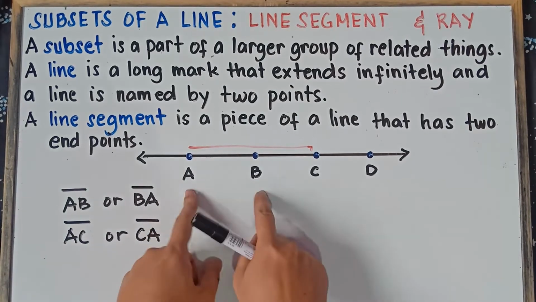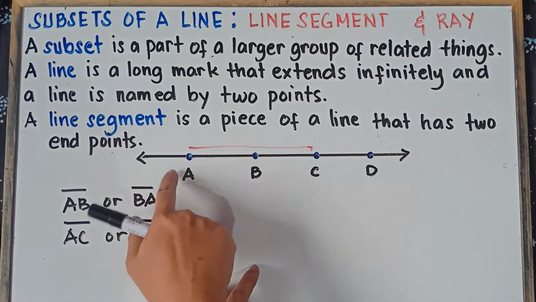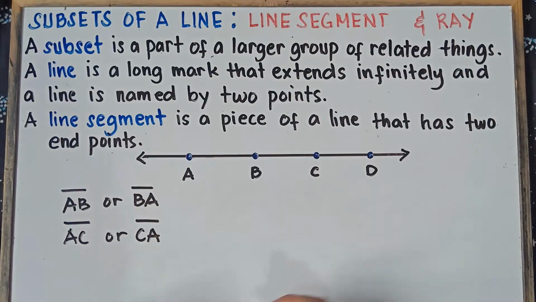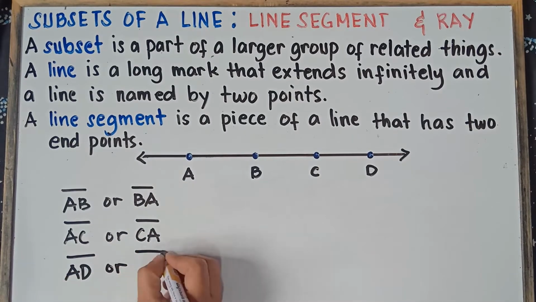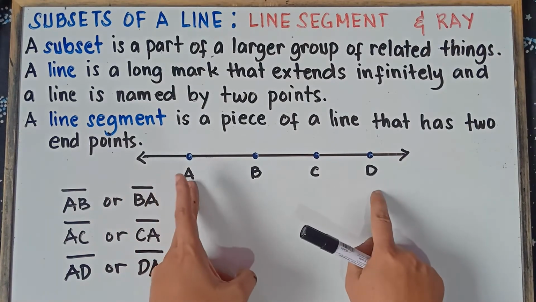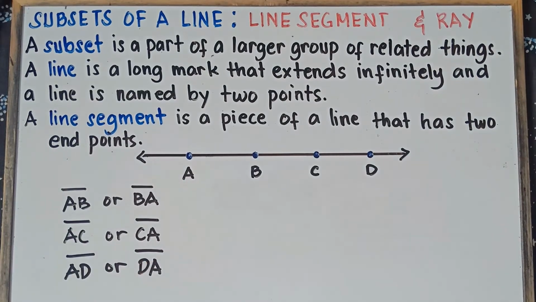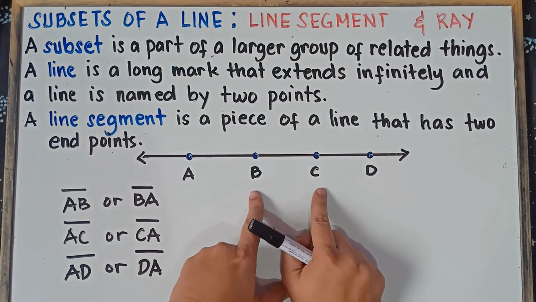So we have AB, AC, and the other one is AD. From this point to this point, we can call that a line segment from A to D. So there is line segment AD, or we can write line segment DA. This is just the same, class. Alright, another one: can you name the line segment, class? That's correct. We have line segment BC.